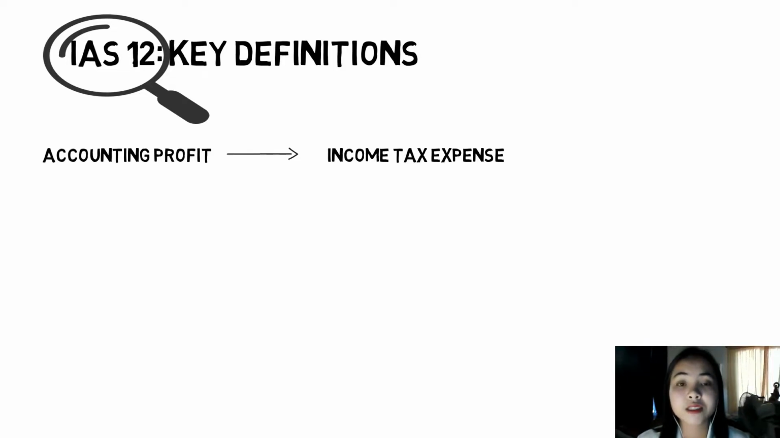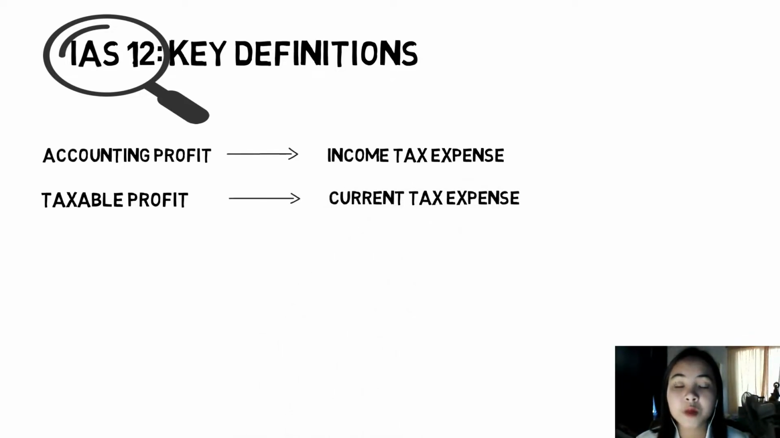The next one is the taxable profit, which, in contrast to the accounting profit, is determined in accordance with the rules established by the taxation authorities. And then the current tax expense, which is the amount of income taxes payable or recoverable in respect of the taxable profit for a period, and is computed in line with the taxation authorities of a given state or country. Like for example, here it is under Philippine tax laws.